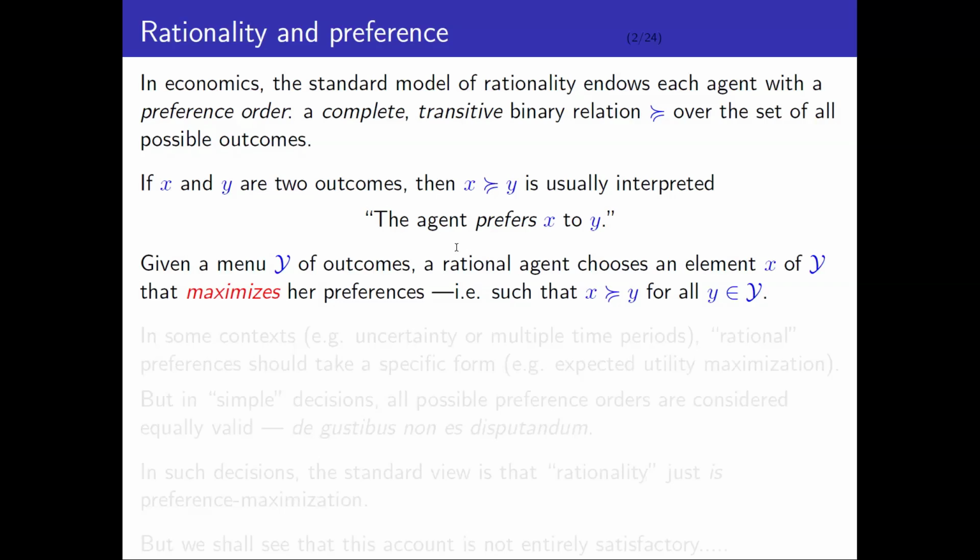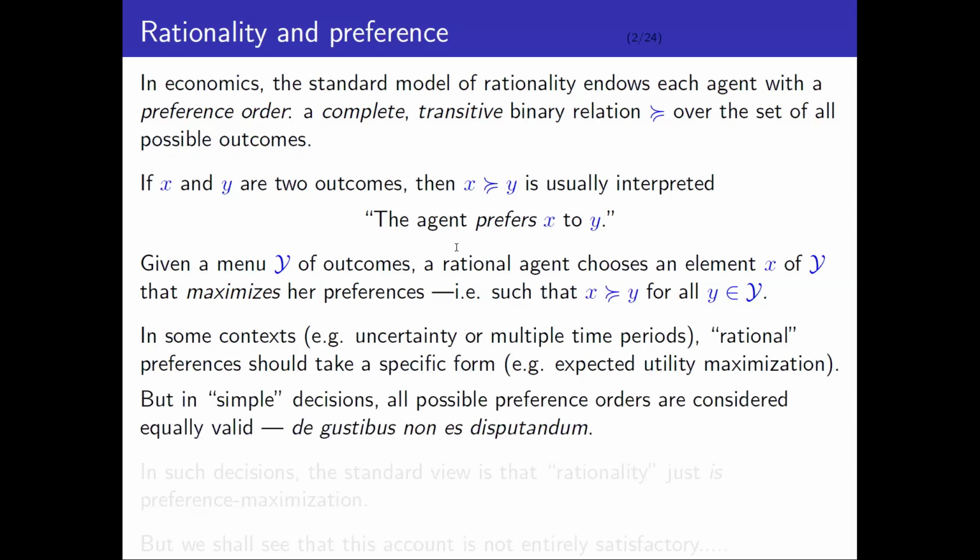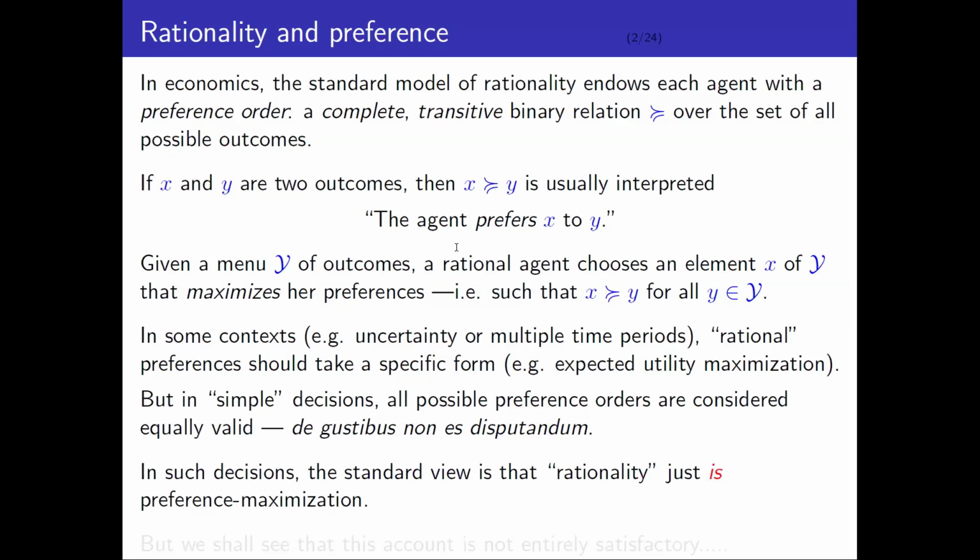Now, in some contexts, the outcomes have a lot of structure. For example, there could be uncertainty or multiple time periods. Then we tend to impose structural constraints on preferences to respond to this. For example, we might want preferences to maximize expected utility, which is what I talked about on Tuesday. But in a general context, if you're just looking at a simple decision over a family of abstract alternatives, we basically think of all preference orders as being equally valid. This is the principle of de gustibus non est disputandum. Indeed, in economics, the standard view is that rationality just is preference maximization.